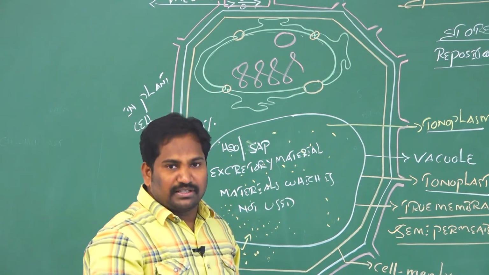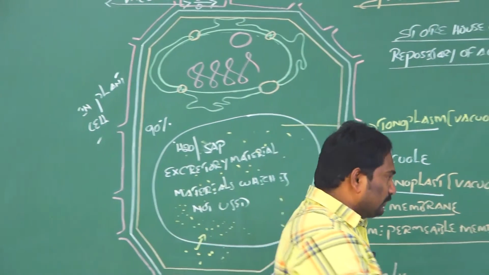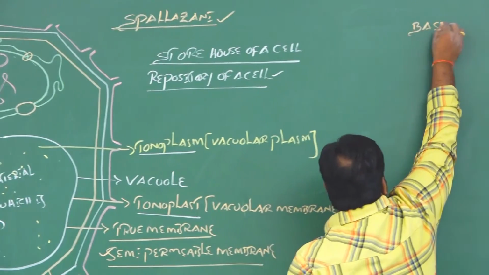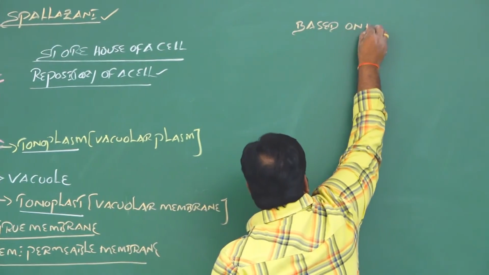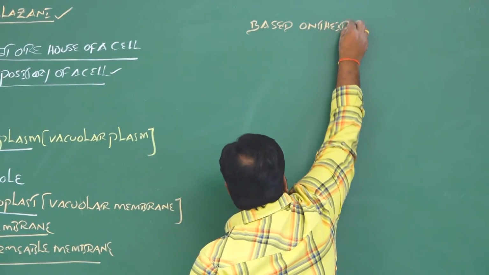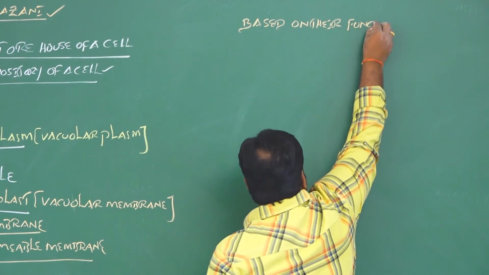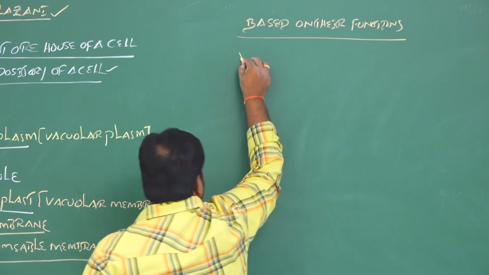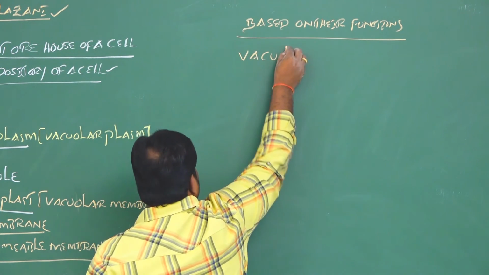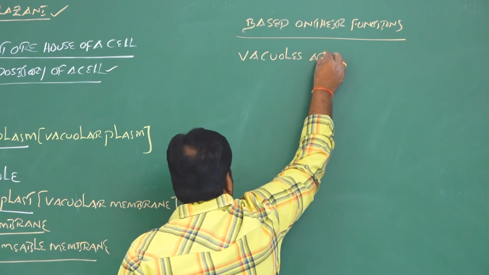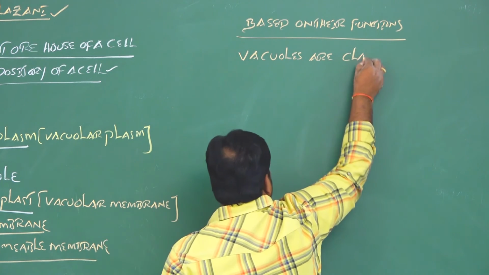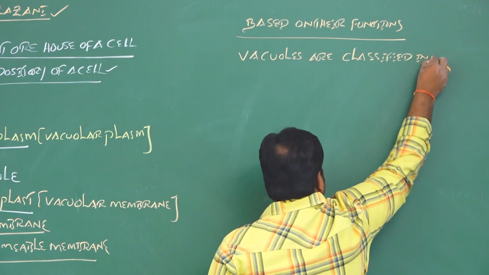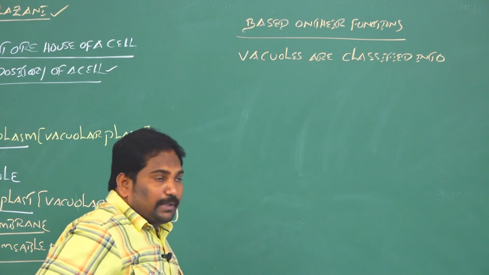Based on their functions, vacuoles are classified into three types.